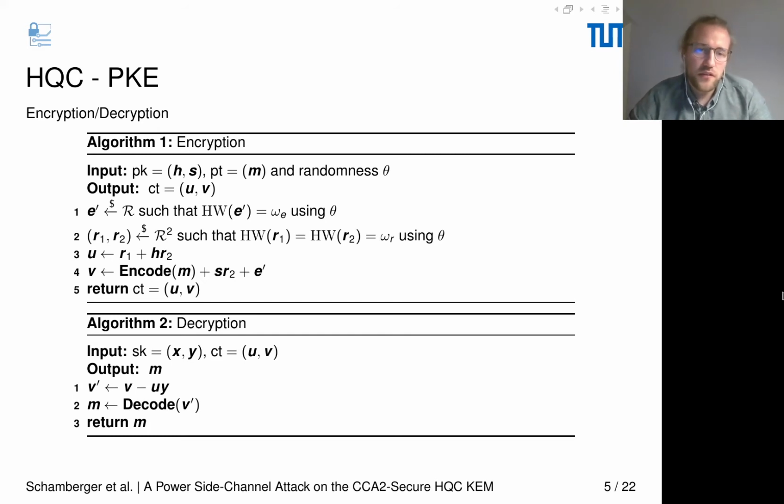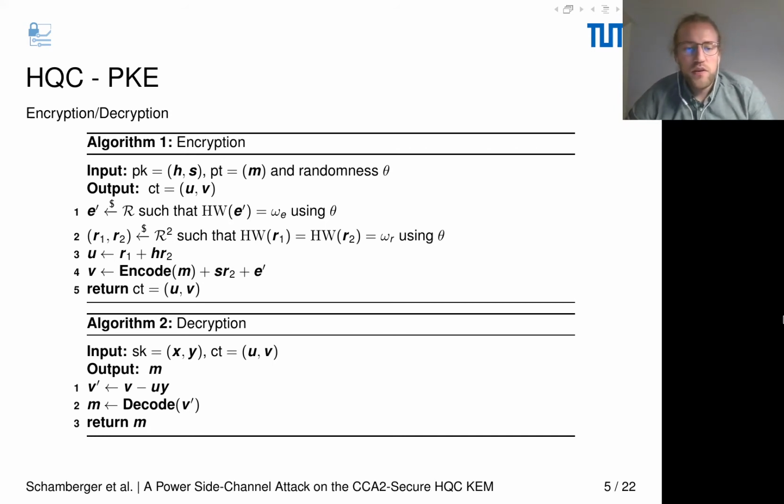The first steps consist of sampling three random polynomials with a fixed Hamming weight defined by the parameter set. Then we calculate u using the knowledge of the public key h. And in the second step, we encode our message m through the error correction defined in the parameter set, and we add some form of error onto it.